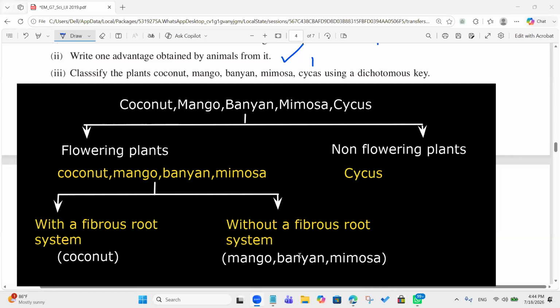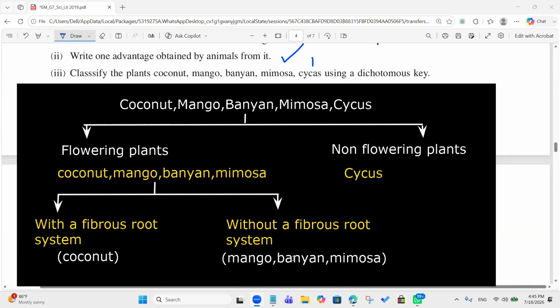Okay, tell me, how do you divide these plants? With root nodules, without root nodules. Yes. You can see only mimosa has root nodules, no root nodules in mango and banyan. Okay, now we have mango and banyan. How do you divide? Tell me a special feature.